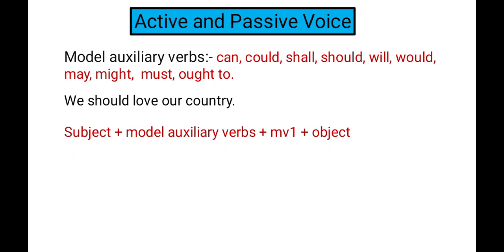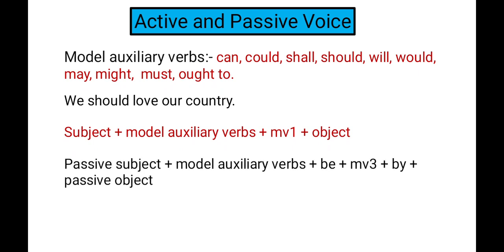So guys, first of all, we need to know the rule of changing into passive voice. So what is the rule? Passive subject: that will be the active object. Clear? Then the modal auxiliary verb, which is written at the top of the screen. Then we have to add be.